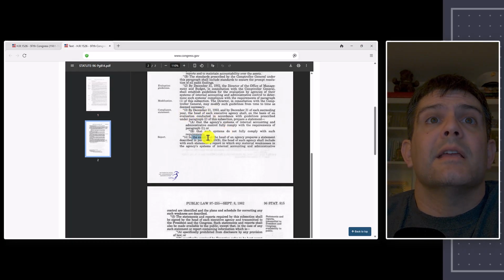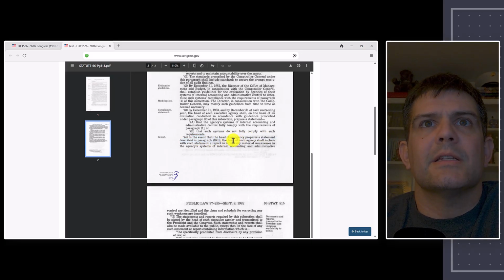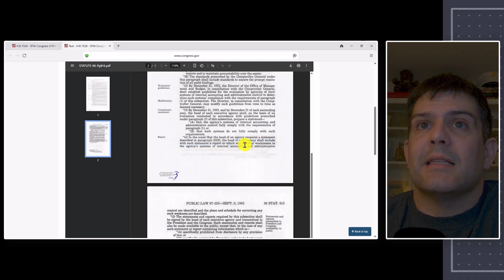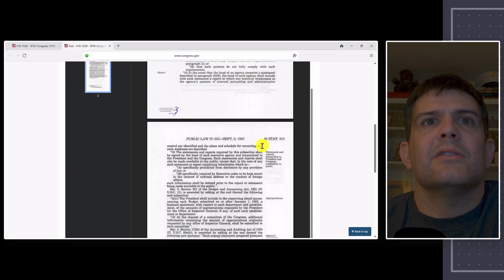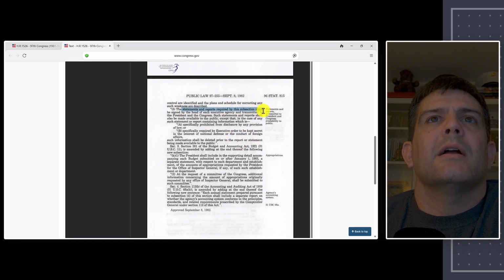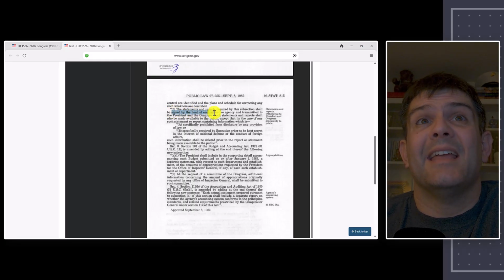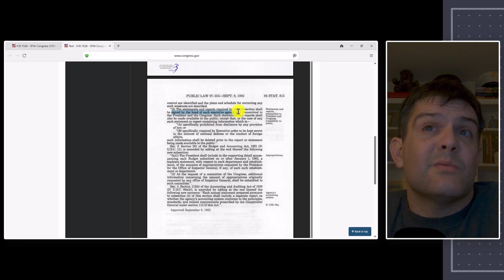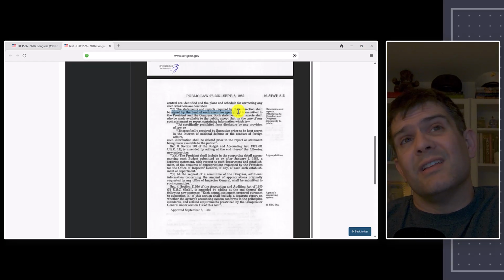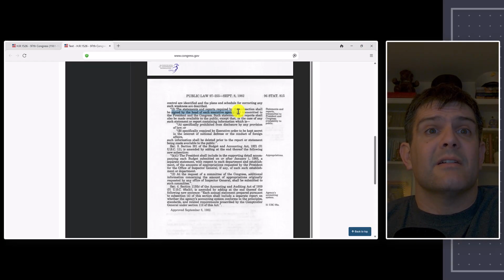This statement. See, in the event that the head of the agency prepares a statement described in paragraph 3b, the head of the agency shall include a statement in the report if it has any material weaknesses. Okay, they're just notifying. All right, let's go down further. The statements and reports required by the subsection shall be signed by the head of each executive agency. If you're curious where you're going to find these today, these are going to be in the annual financial reports, really, of every federal agency, right?